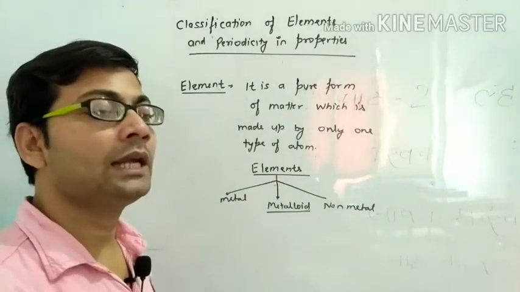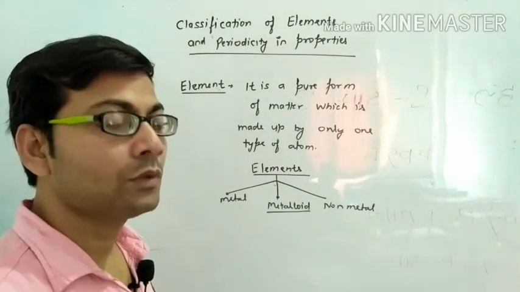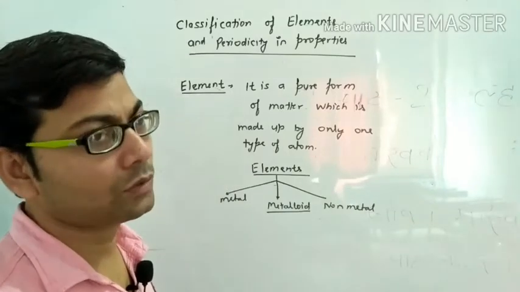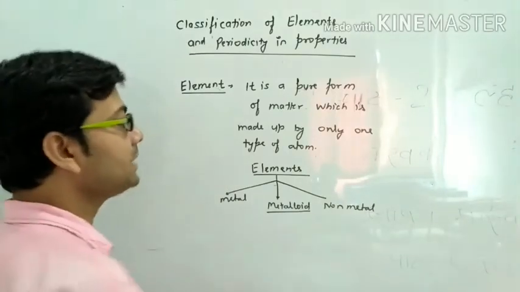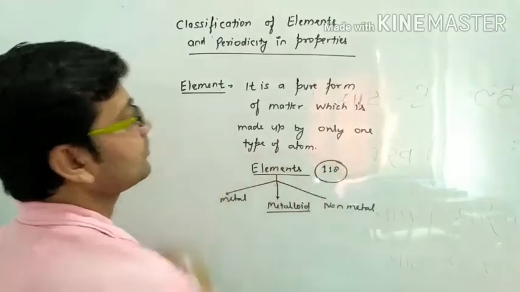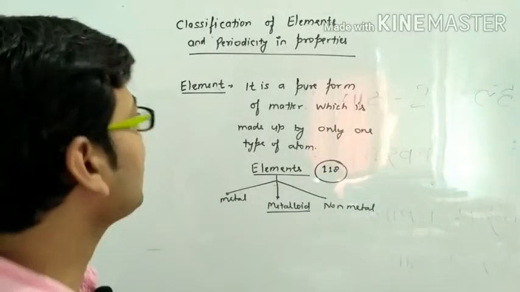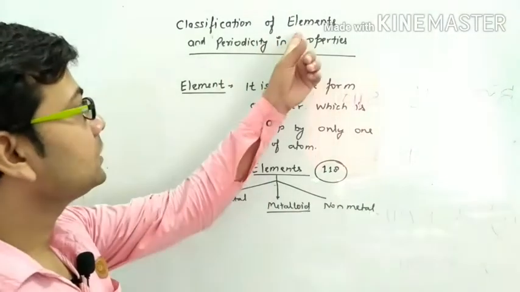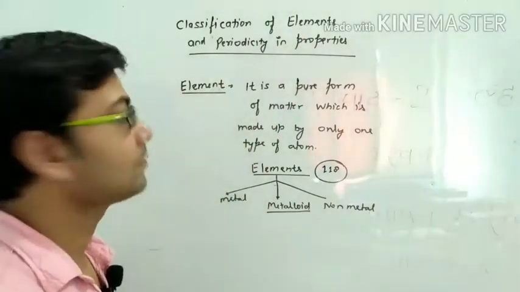As you know, at the present time, 118 elements are known. The known elements are 118. So, these are the elements.